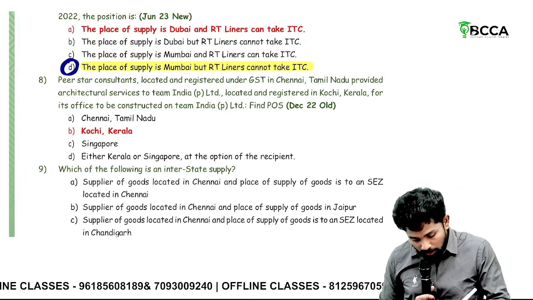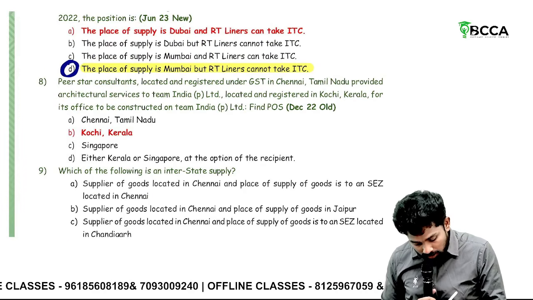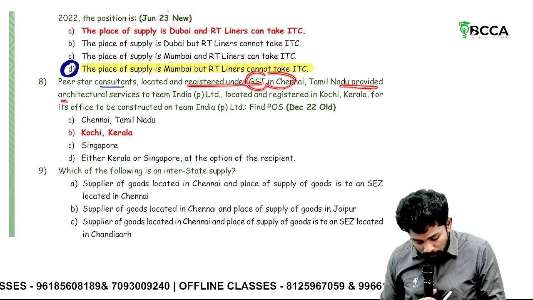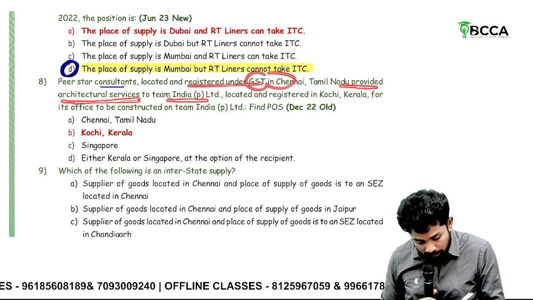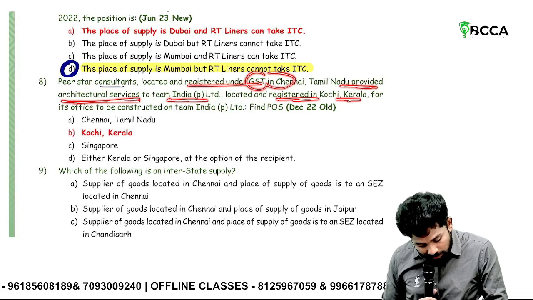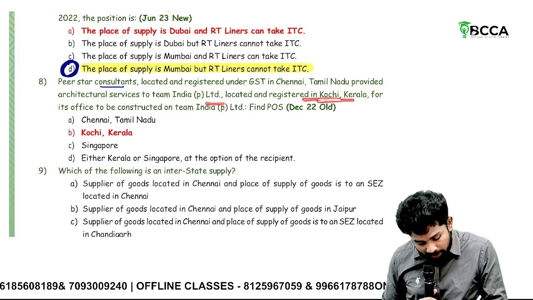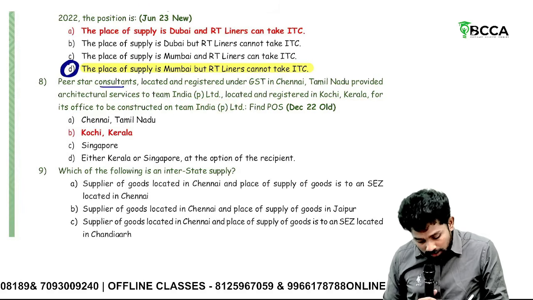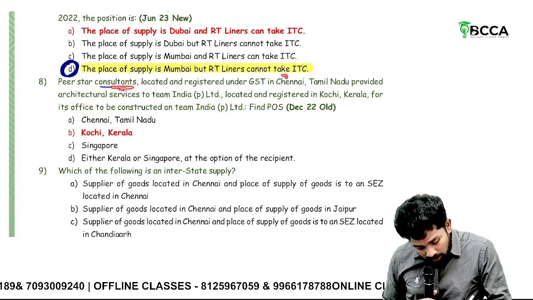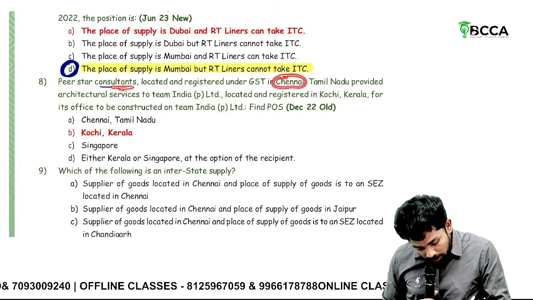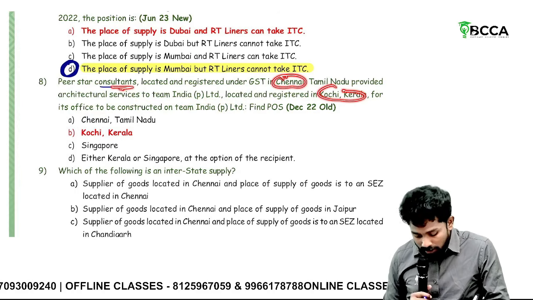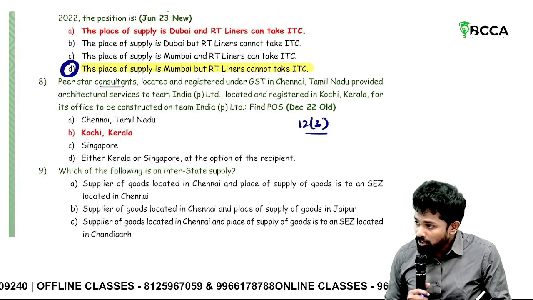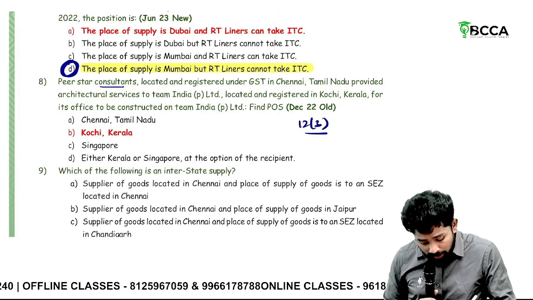Then Peer Star Consultants, located and registered under GST in Chennai, Tamil Nadu, provided architectural services to Team India Private Limited, located and registered in Kerala, for its office to be constructed in Team India. Supplier Chennai, recipient Kochi, Kerala, with respect to architectural services, covered under 12 subsection 3. What is the place of supply? Where the property is located or intended to be located.